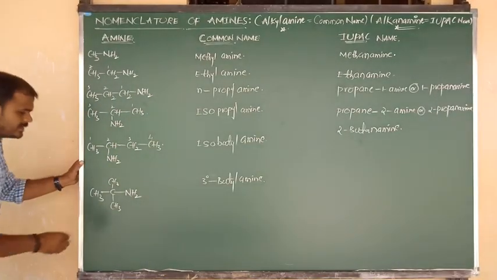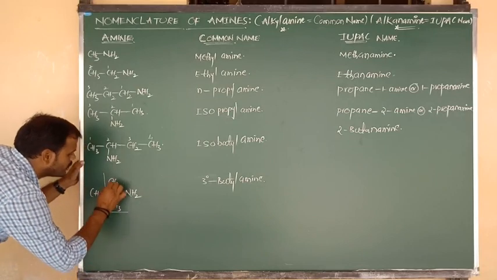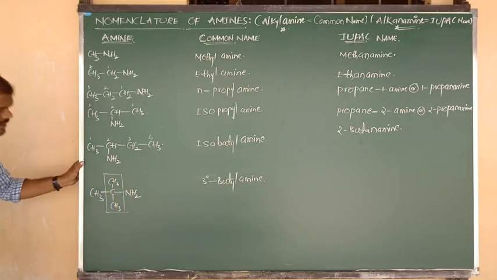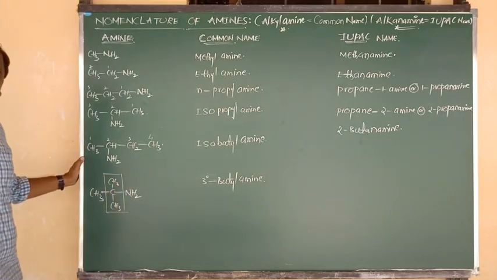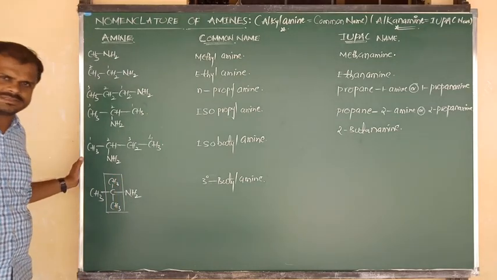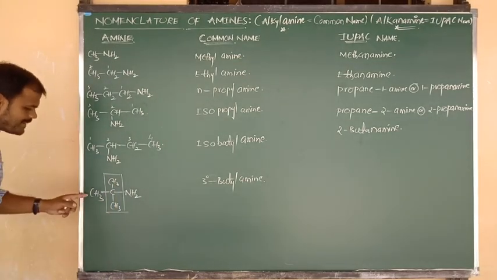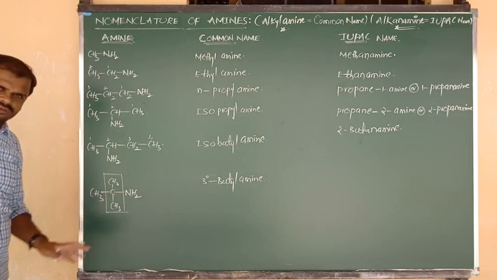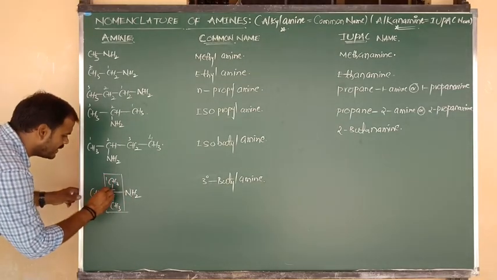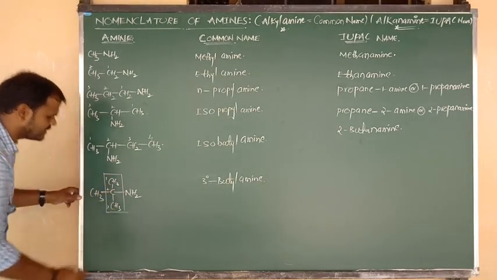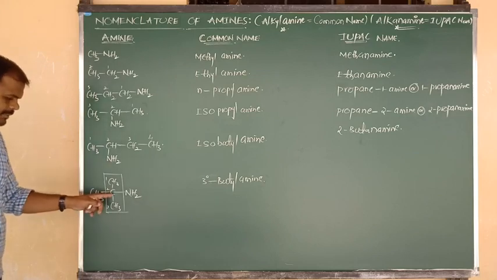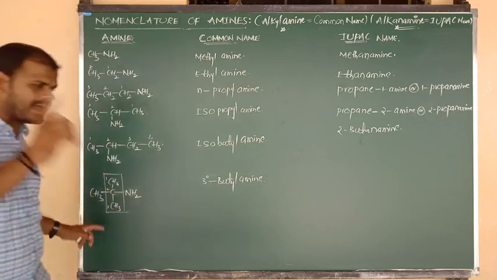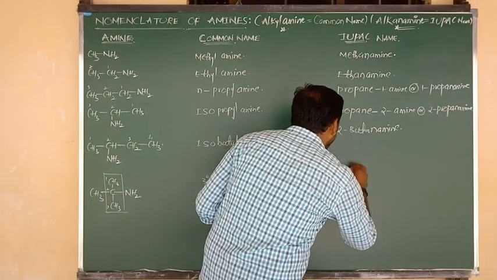First of all, we have to select the parent chain, and suppose this is the parent chain. Sir, what is meant by parent chain? The chain with the maximum number of carbons. Okay, so this is going to act as the side chain, and this is the main functional group. So numbering 1 and 2, and this is 3. At the second position there is a side chain, methyl. So I am going to write its IUPAC name.